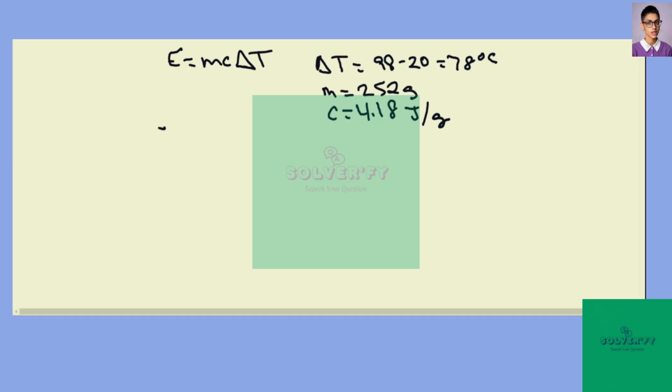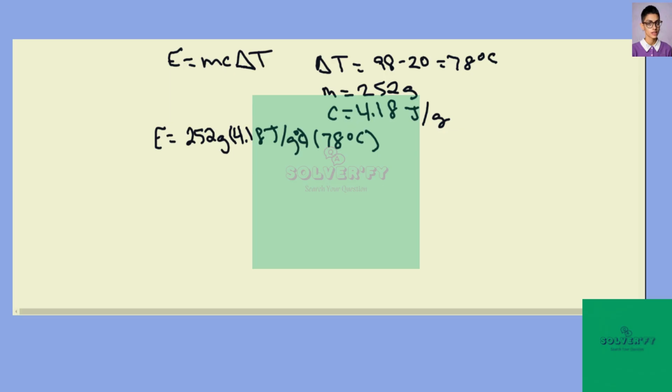So now we can just plug in. So energy equals mass, 252 grams, times heat capacity of water, 4.18 joules per gram degrees Celsius, times the change in temperature, 78 degrees Celsius.